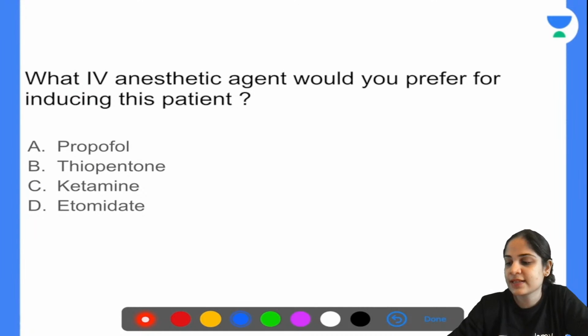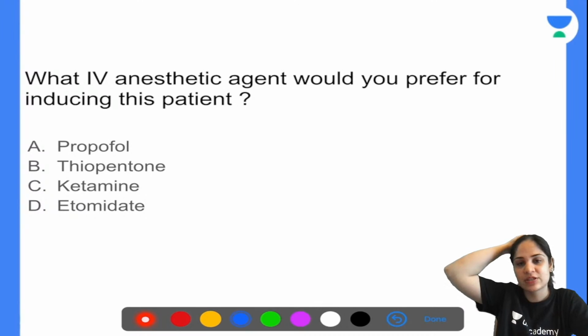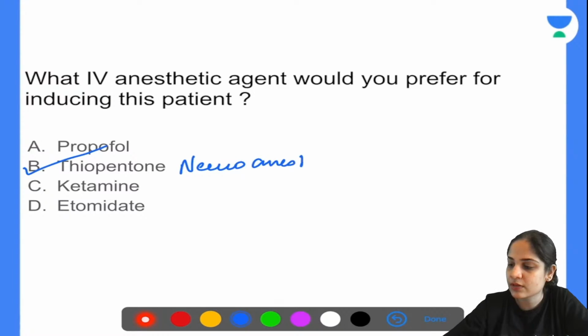Okay, so I can see there is a lot of confusion between all of you. Everyone is answering differently. That means no one knows anesthesia for sure. Maybe you'll know all the other subjects, but anesthesia nahi aata hai. Yash and Nimesh are the only ones who have mentioned thiopentone. That is correct. So remember, whenever you have any kind of neurosurgery, for neuroanesthesia, the agent of choice for induction will always be thiopentone.